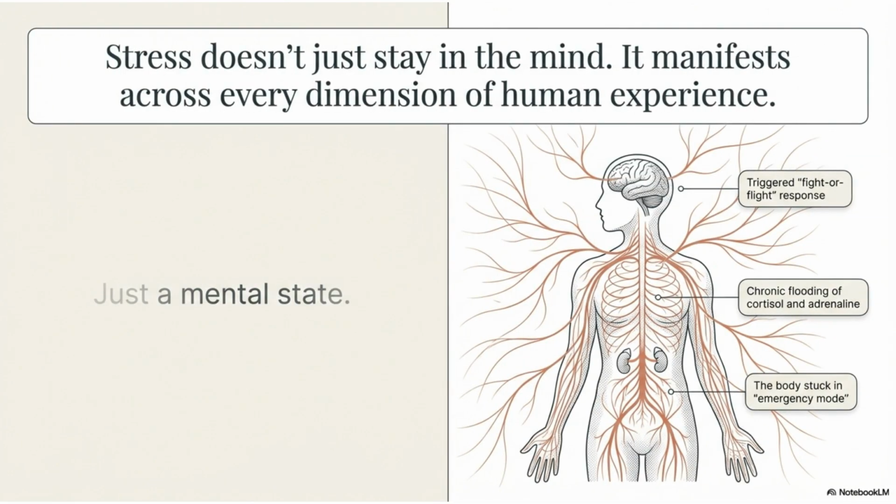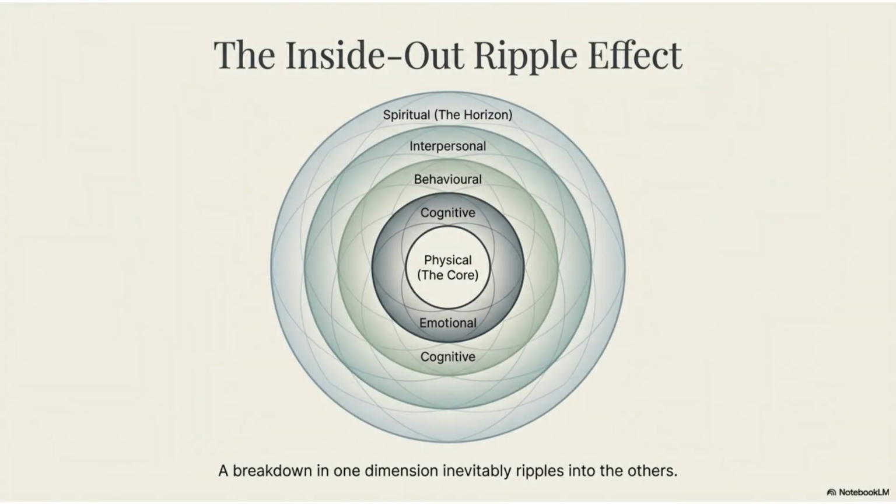It triggers a fight or flight response, causing chronic flooding of cortisol and adrenaline, and putting the body in emergency mode. It manifests across every dimension of human experience. Stress creates an inside-out ripple effect. A breakdown in one dimension, such as physical or emotional, inevitably ripples into the others, including cognitive, behavioral, interpersonal, and spiritual.